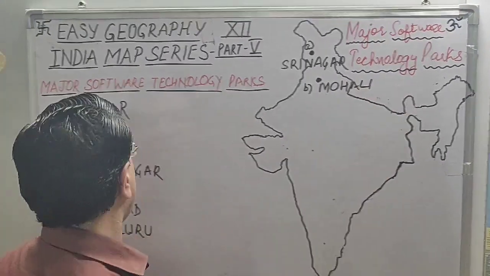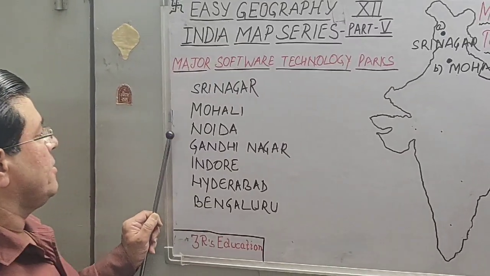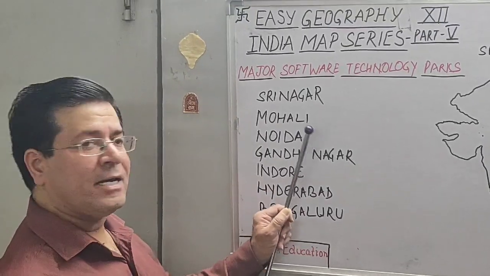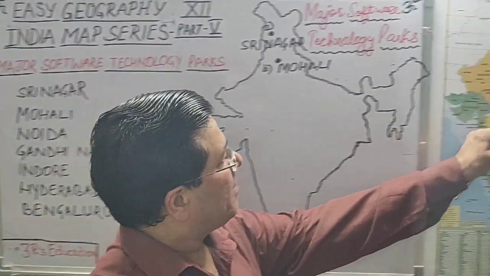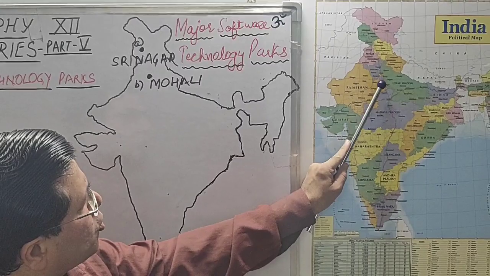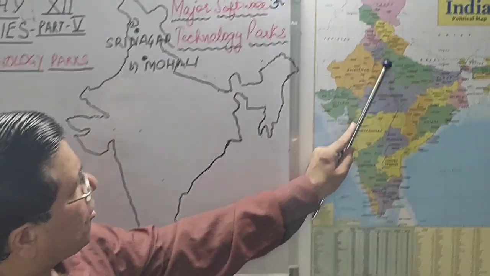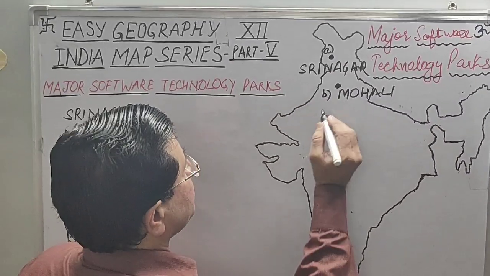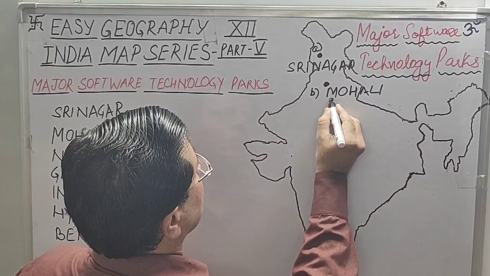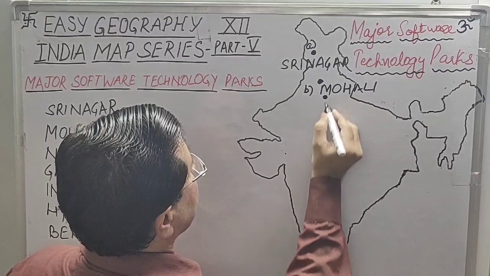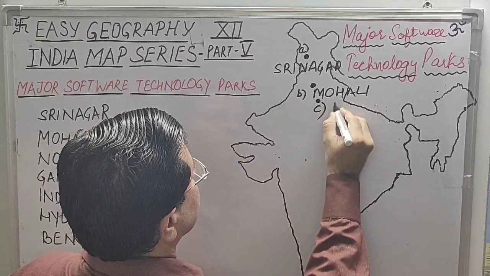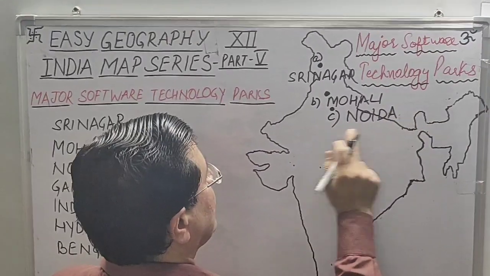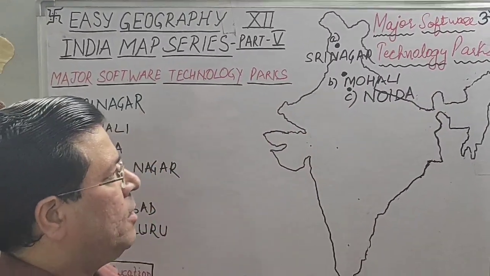Next important software technology park in the map is going to come is Noida. Noida is located in Uttar Pradesh. You look at the map of Uttar Pradesh, very close to Delhi. In the east of Delhi, southeast of Delhi, we have Noida here. This is your Noida. Okay, very close to Delhi. So we are locating and labeling Noida here in the map.